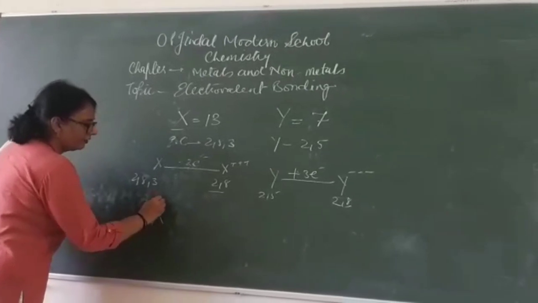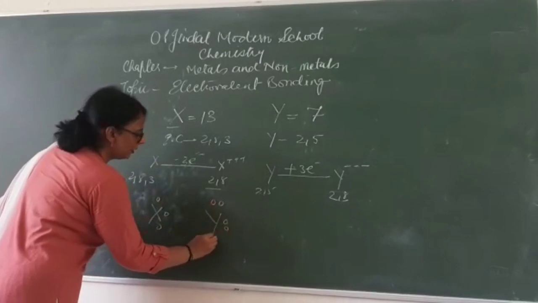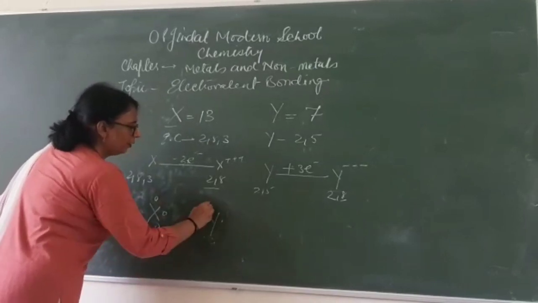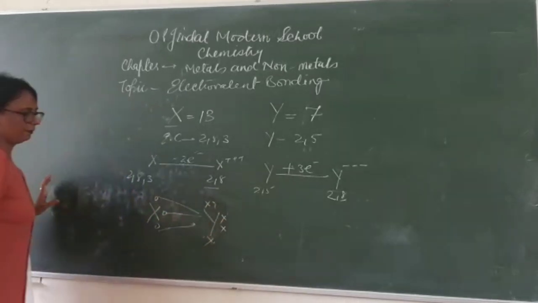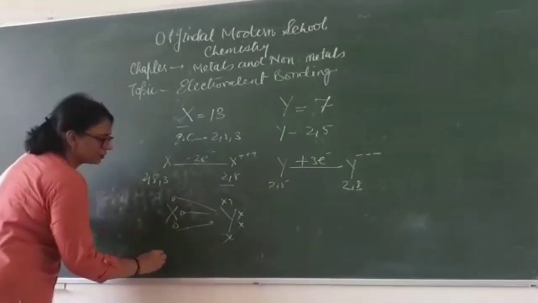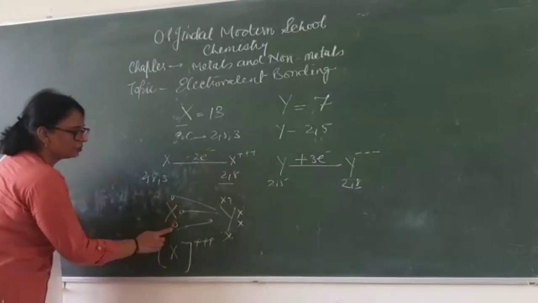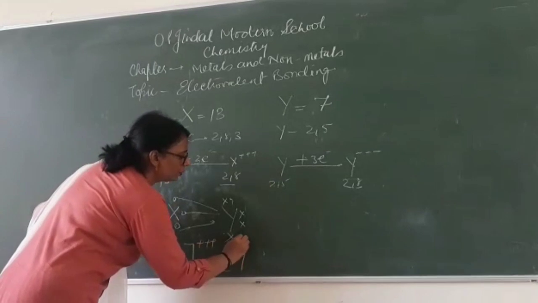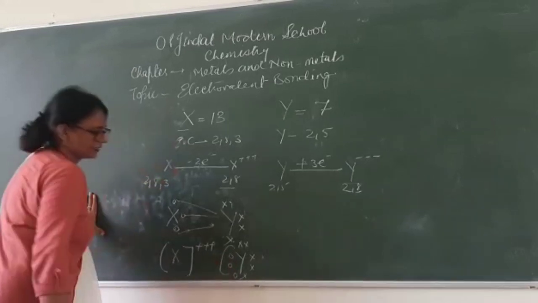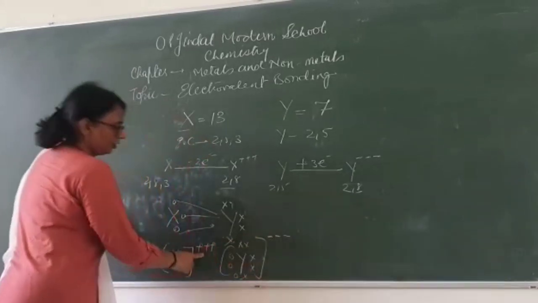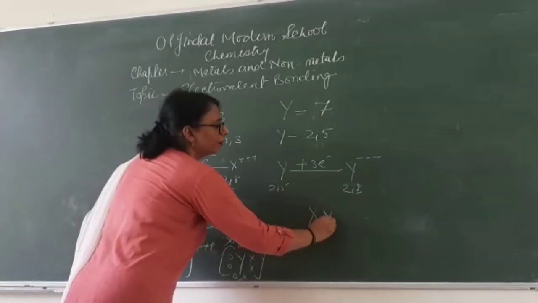Now take X having 3 electrons in the outermost shell. Take Y with 5 electrons in the outermost shell. Let's take the process here. 5 electrons in the outermost shell. So all the 3 will be transferred so that Y is with the octet in the outermost shell. That is, 8 electrons are there in the outermost shell. So X is going to have 3 positive charge after losing all the 3 electrons and Y is with 8 electrons, 5 of its own and 3 are coming from that side. So Y has gained 3 negative charge. 3 positive, 3 negative charge, they will be cancelling out the effect of each other and you will be getting the compound X and Y.